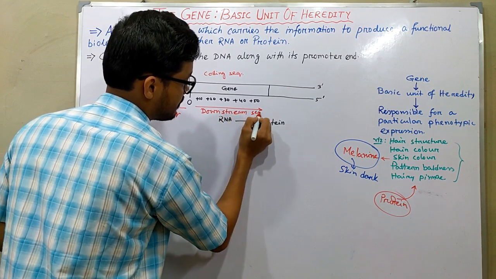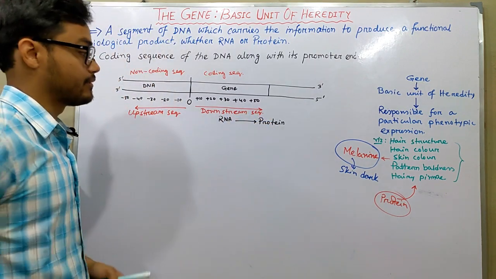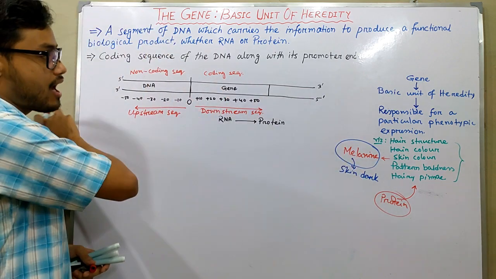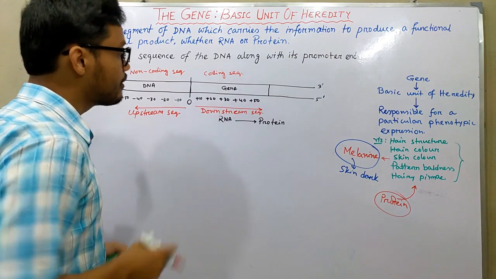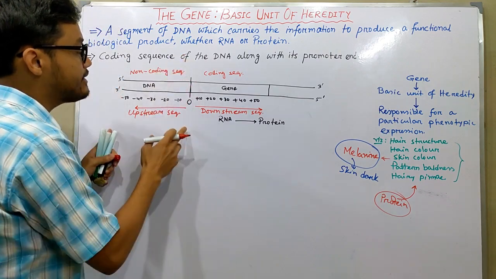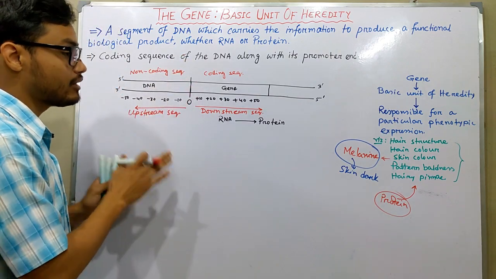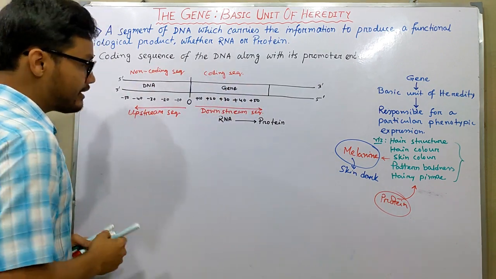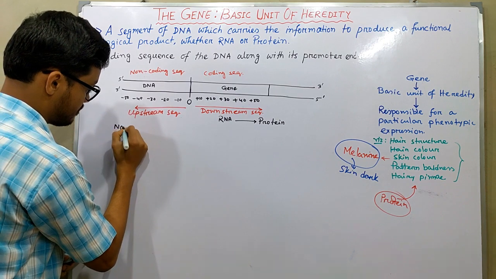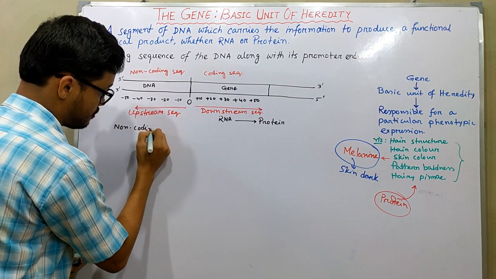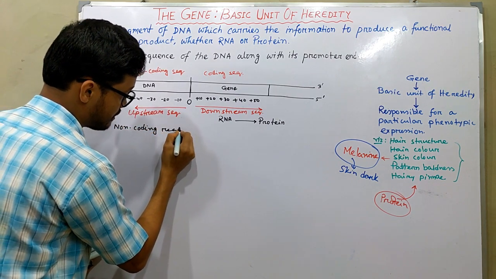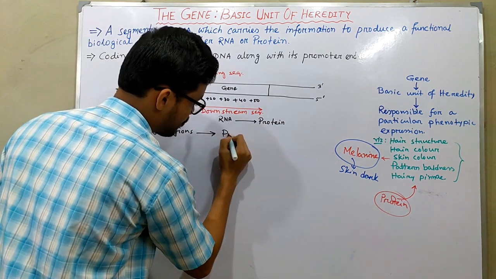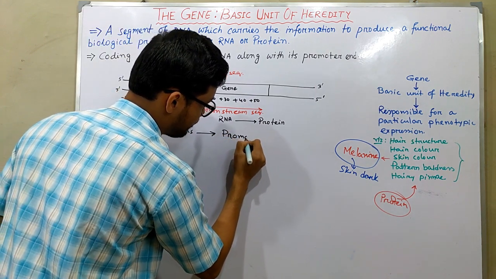So downstream sequence, just like a river. Okay, there's a middle point, there is a downstream and there is an upstream sequence. Okay, so why are those non-coding regions so essential for the functioning of a particular gene? Those non-coding regions are actually known as promoter regions.